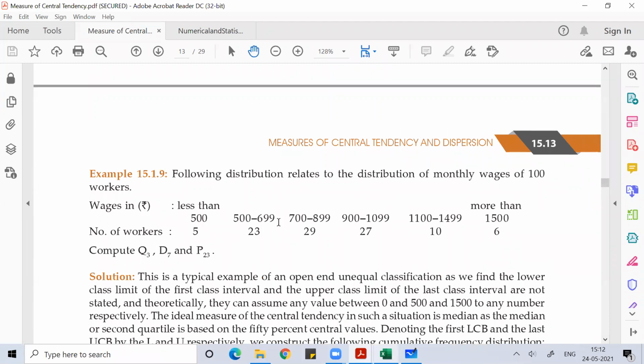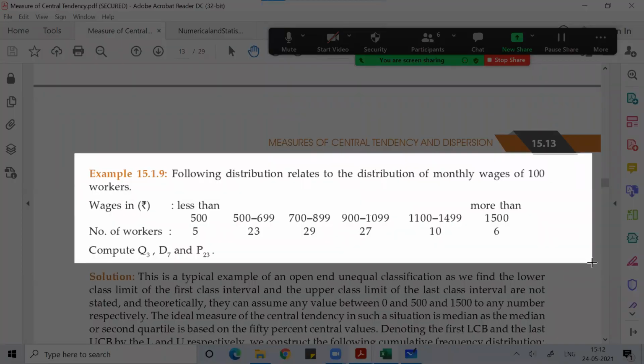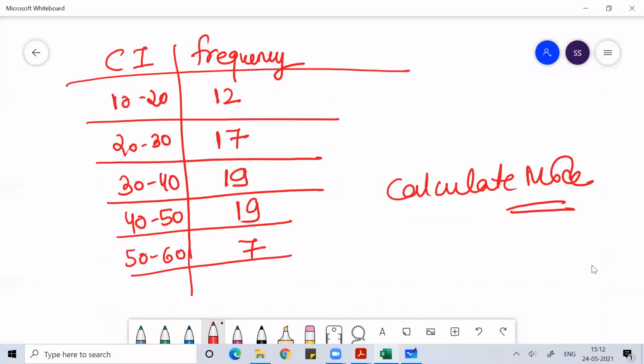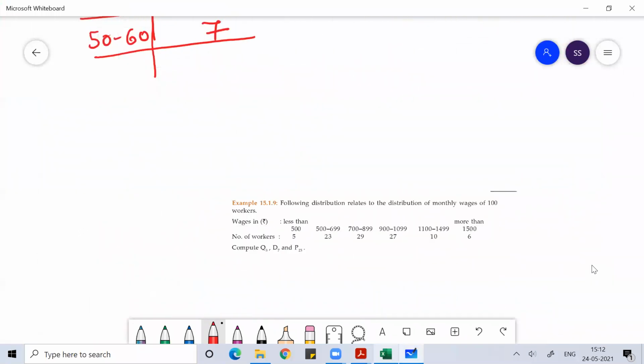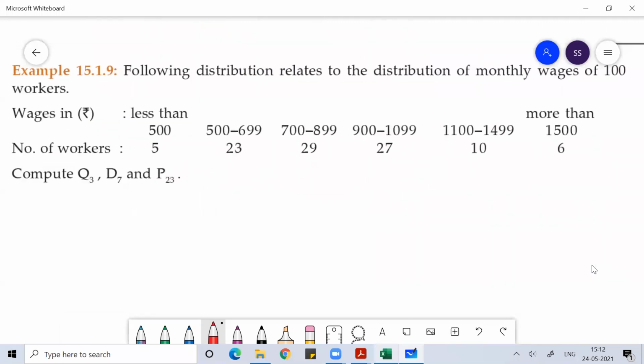I'll teach you this after some time. We'll discuss like this. I'll not solve this problem now. If you want, I'll solve this problem in some other video. Now I just wanted to discuss, if you get this kind of distribution, what to understand.